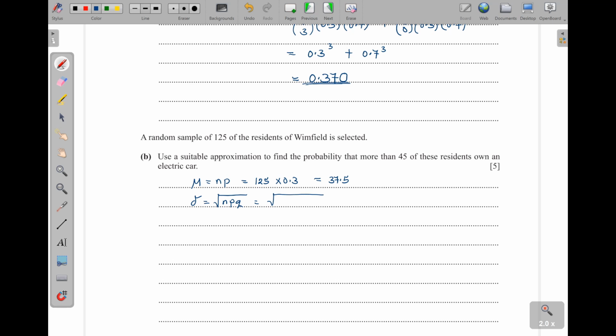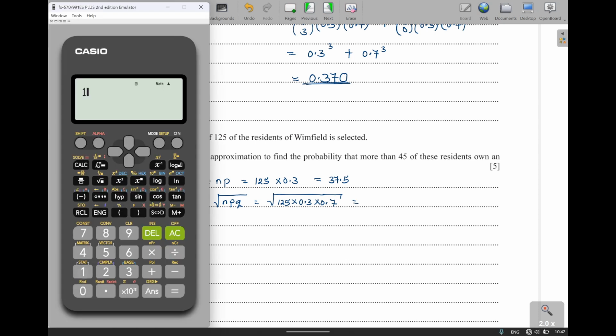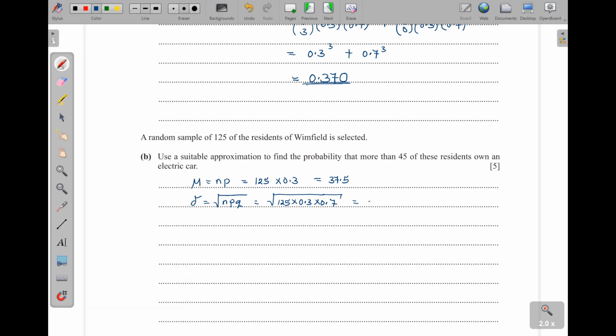Then we also need the standard deviation, which is the root of the variance, and variance is given by npq. So we shall have the square root of n is 125, our p, remember, is 0.3, and then the q is 0.7. So what does this give us without the square root? Because I always use exact values. 125 times 0.3 times 0.7 gives us 26.25. So I'll just write here root of 26.25.